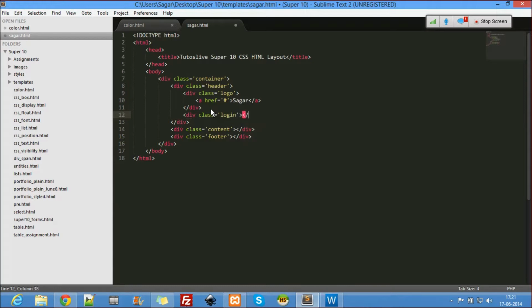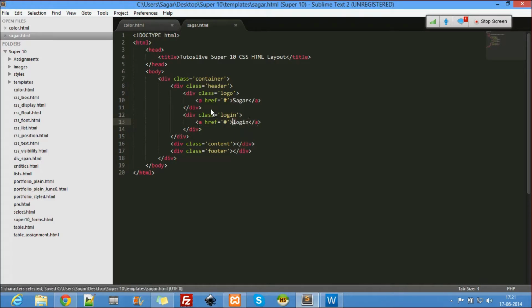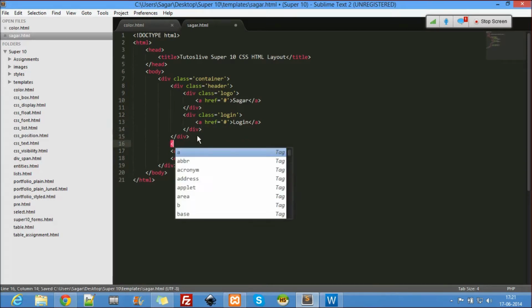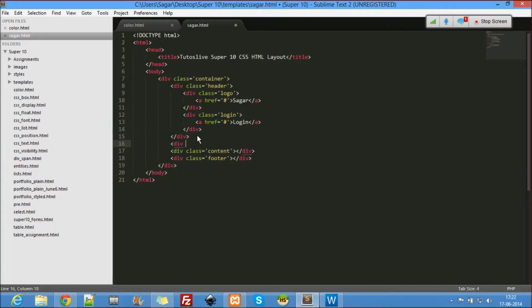Div, a href hash, login. So inside the header we have the logo and the div. Just after the header we have a menu bar over there, right? So let us use that menu bar too. Since it is not included inside the header, let's include it outside, but let's not include it in the content either. So I'll say menu bar.